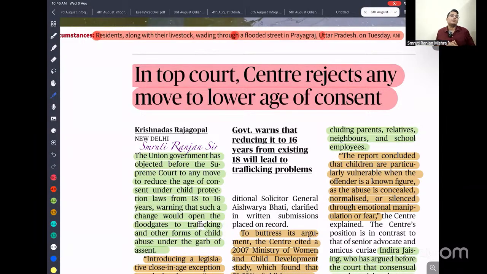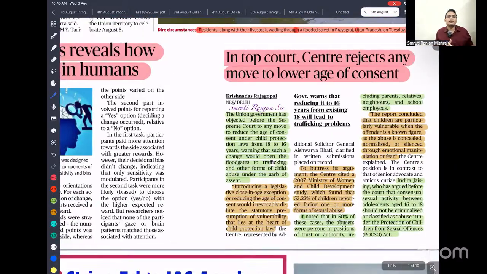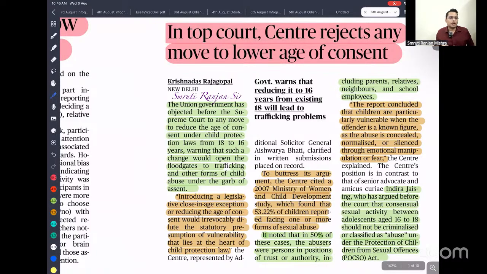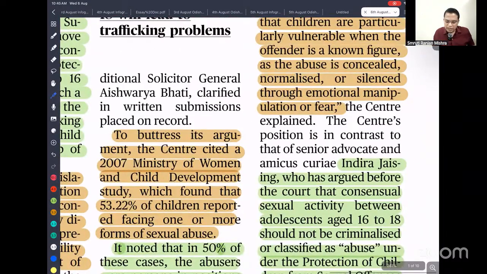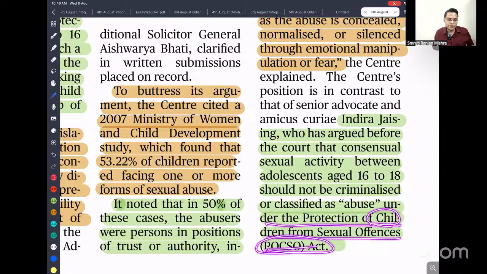So if we invoke the POCSO Act, that might lead to a severe penalty, and in the end, their career might end. That is the reason the Supreme Court is asking for opinion on whether we should reduce the age of consent. As per the lawyer Indira Jaising, who argued before the court, consensual sexual activity between adolescents aged 16 to 18 should not be criminalized or classified as abuse under the Protection of Children from Sexual Offences, or POCSO, Act.